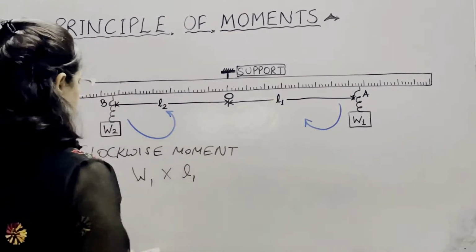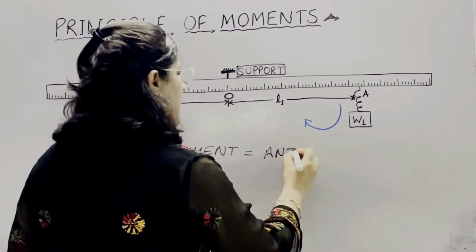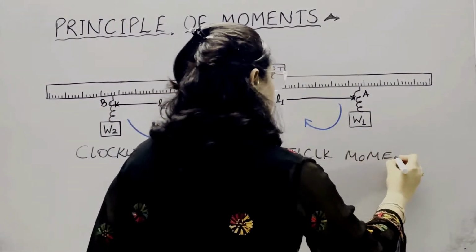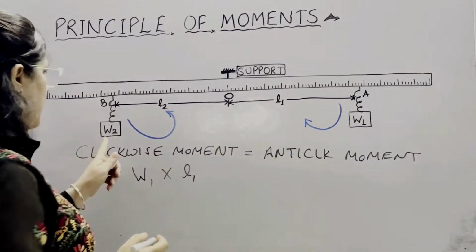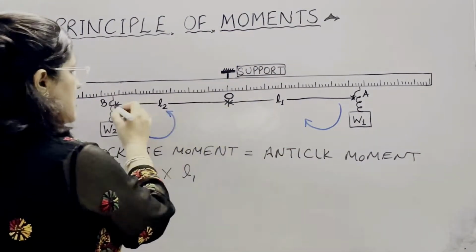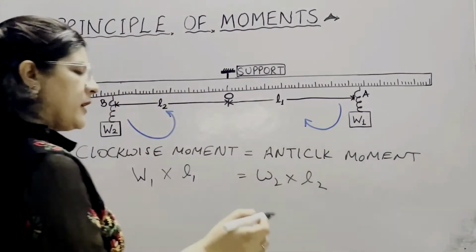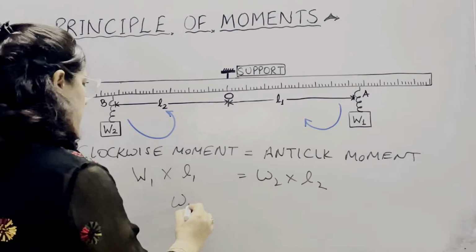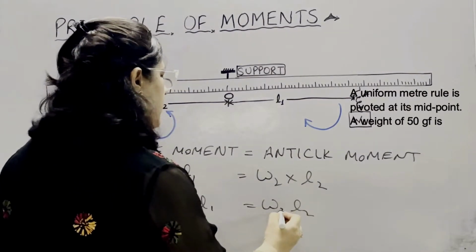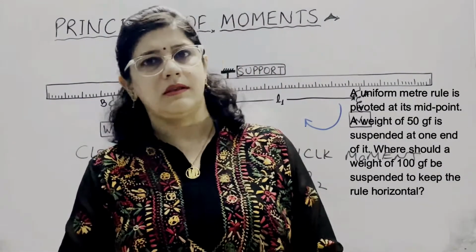This is L1, and in equilibrium position this clockwise moment is equal to the anti-clockwise moment. The anti-clockwise moment is about the point W2 from the fixed point O, and the distance is L2. So it is W2 into L2, and in equilibrium position W1 L1 is equal to W2 L2. So this is our principle of moments, which we are going to use in numericals now.